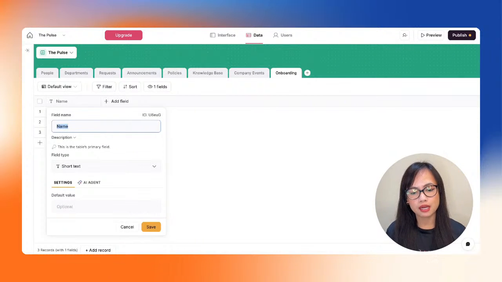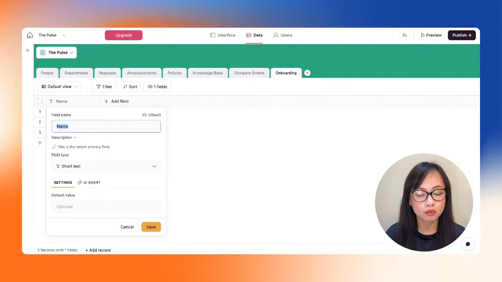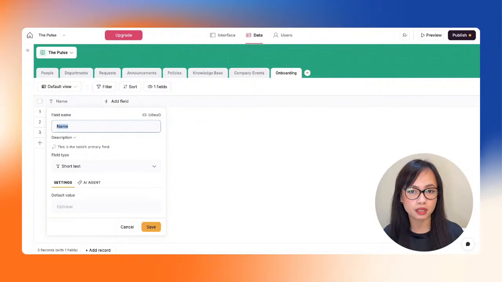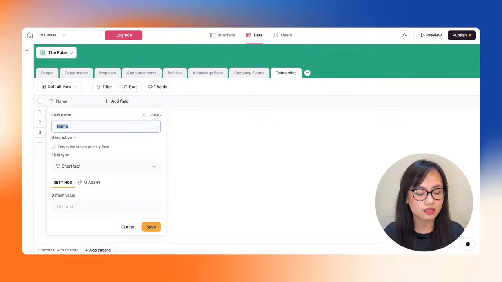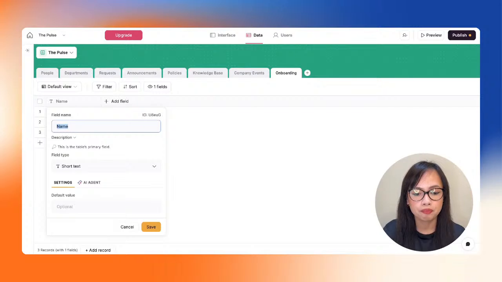So our idea is that whenever a new employee is added in the people table, it should also create a new onboarding row in this specific table, because that means that whenever a new employee joins the company, there are going to be tasks that they would need to complete, right? Or HR would need to complete. So let's add this one right here. So employee name.